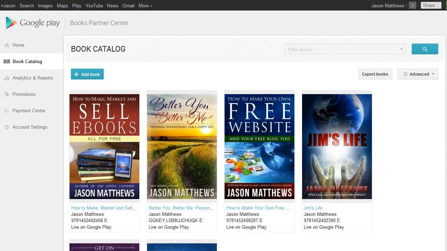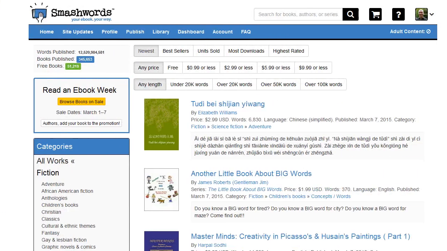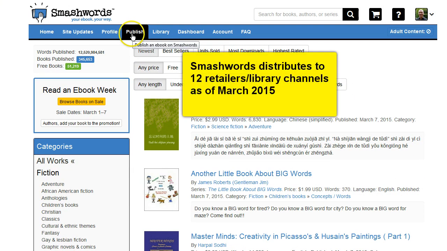This is what Google's Book Partner Center looks like, and you would just click the Add a Book button here, and we're going to go through this in great detail later. For now, I just want to give you a feel for these things. And this is the Smashwords website, where you would click on the Publish tab. Again, a list of their distribution partners can be found under the FAQ section.